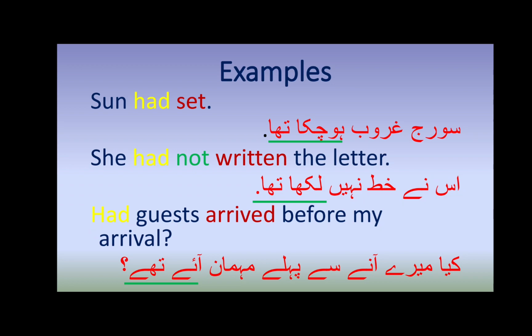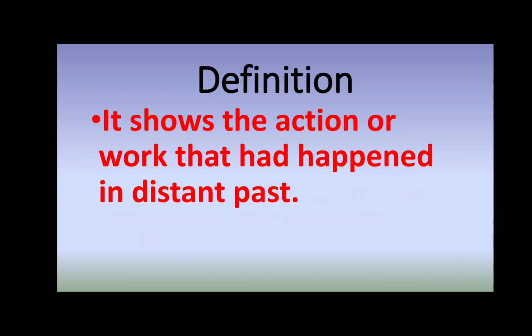Now you have noticed that there is only one helping verb. It means there is no option for the situation of the subjects. If your subject is singular, like sun, she, or plural, like guests, then there will be no difference for the helping verb. Helping verb is single in past perfect tense. So the definition will be, it shows the action or work that had happened in distant past. Okay.